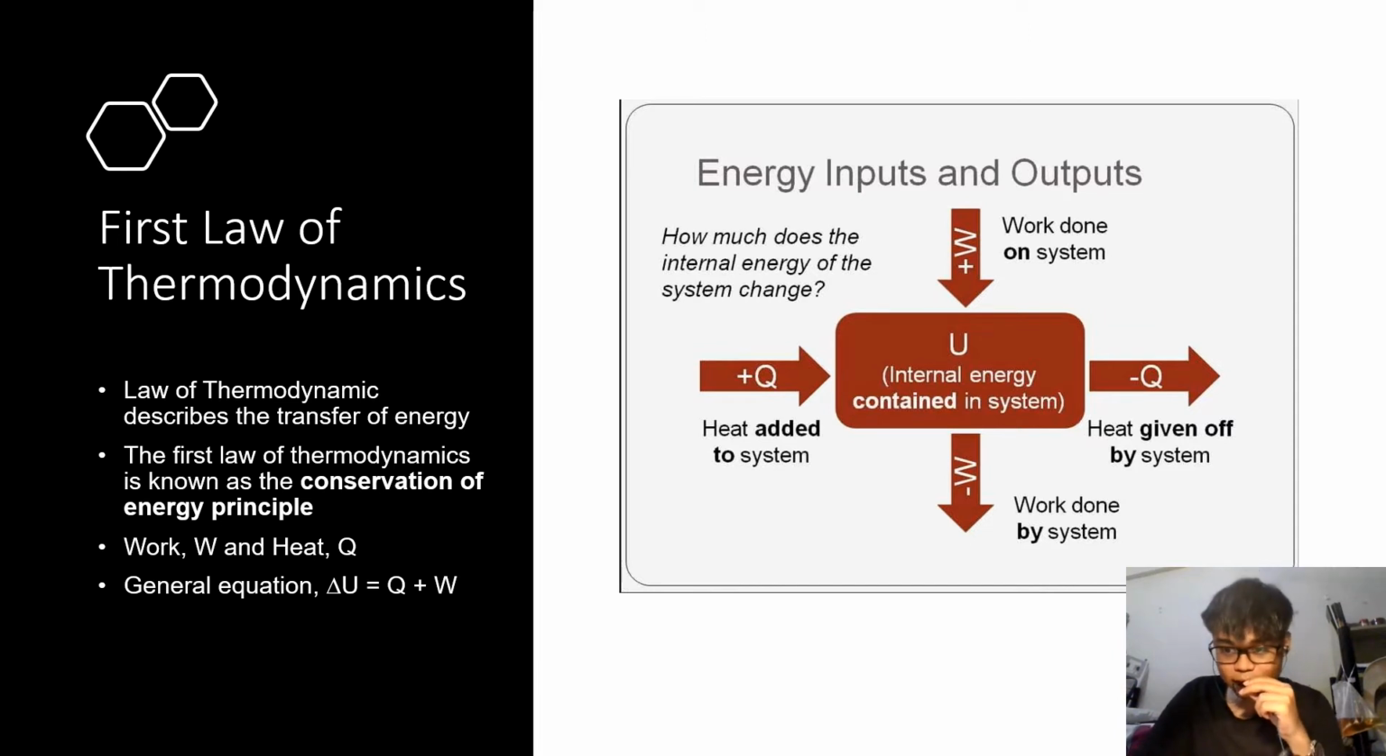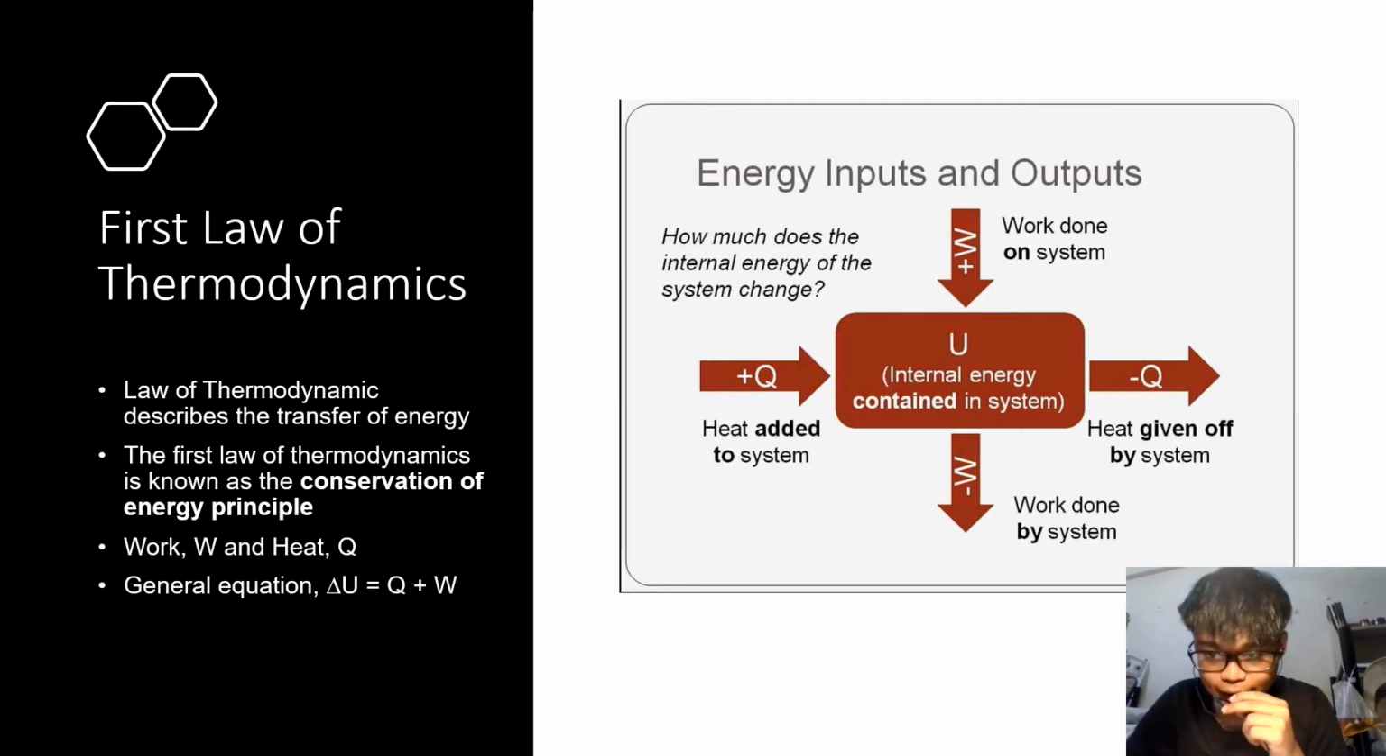So the goal of thermodynamics is actually to describe the transfer of energy. And the two main energy transfers are work, which we denote as W, and also heat, which we denote as Q. As shown in figure 1 here, when a system does work, it will lose heat. Conversely, if work is done on the system, it will gain heat.